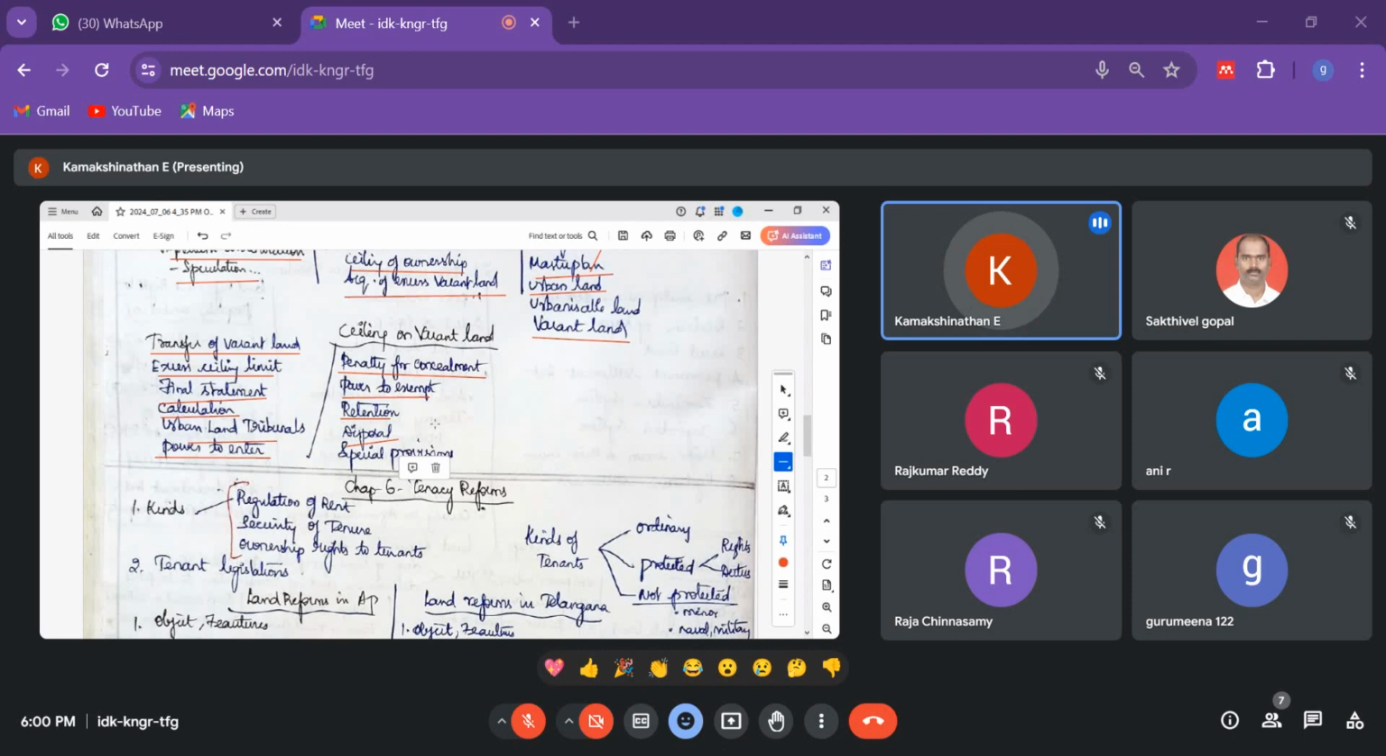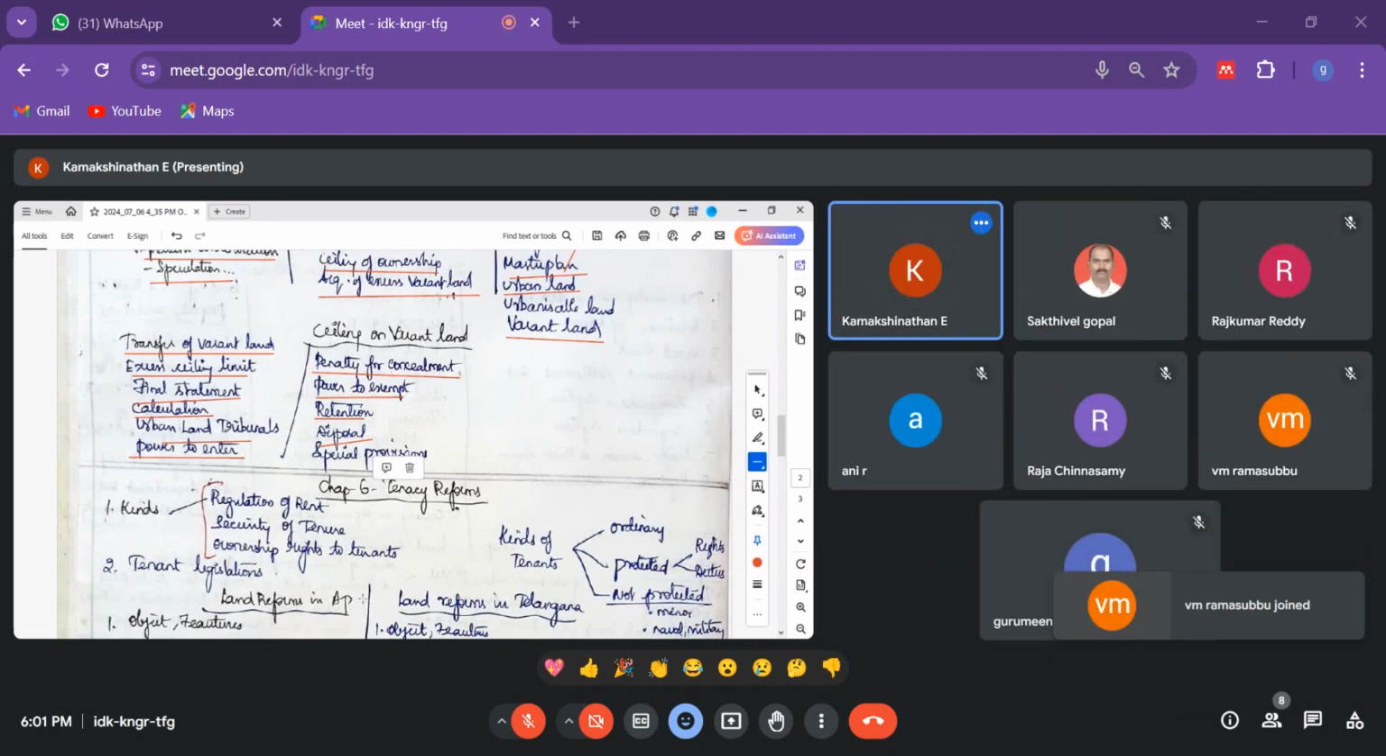So if we are in T. Nagar, it is category A. Similarly Tambaram is category B, Chengalpattu is category C, and if you go further inside, like Kanchipuram, it comes under category D. So it tells you how much ceiling you can have on the vacant land. Okay, so that is the idea.